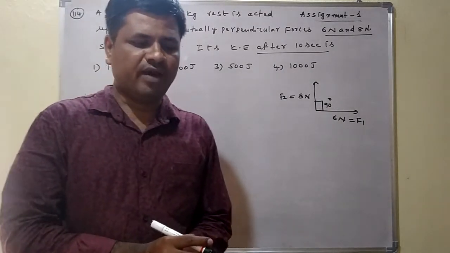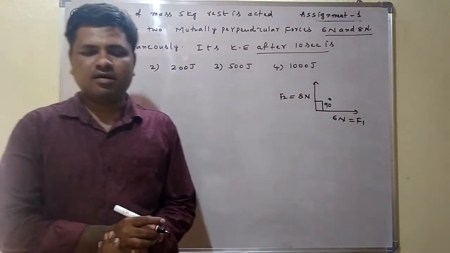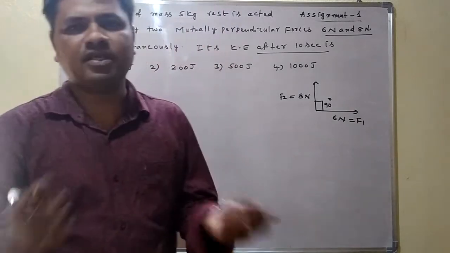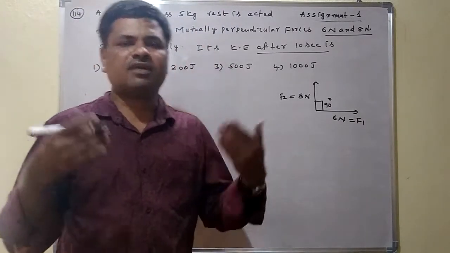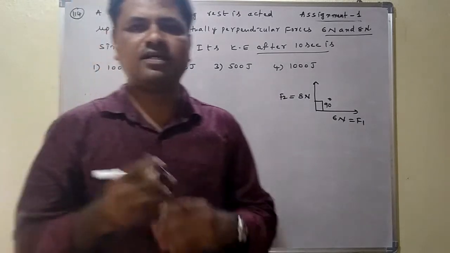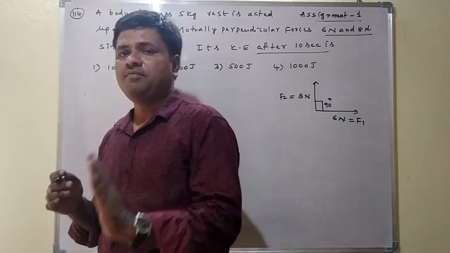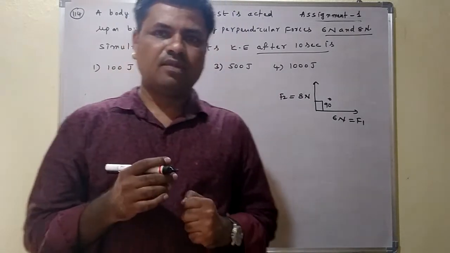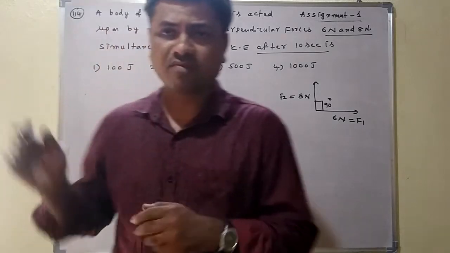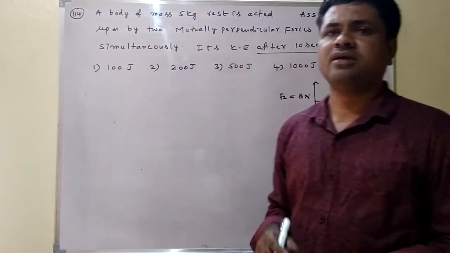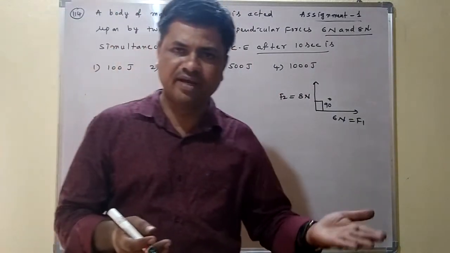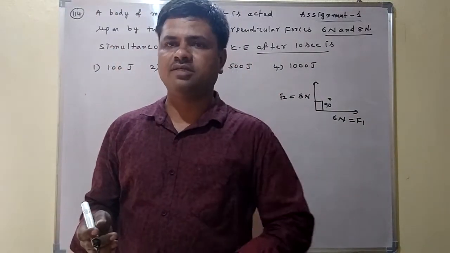We have to find the kinetic energy. For kinetic energy, we have to find the final velocity. When we know the final velocity, we can find the kinetic energy after 10 seconds. Initially it is at rest, initial velocity is 0. Initial kinetic energy is 0 because initial velocity is 0. Why? It is at rest position. But when we find the final velocity, we can find the final kinetic energy.